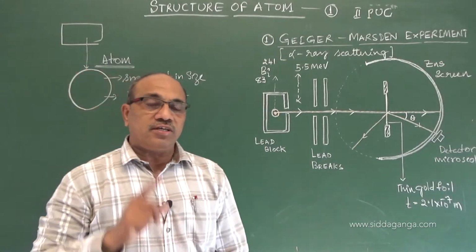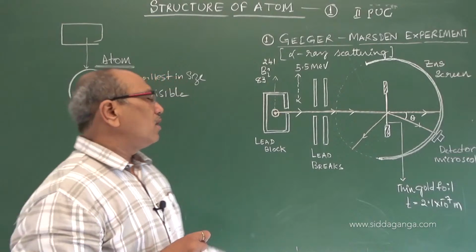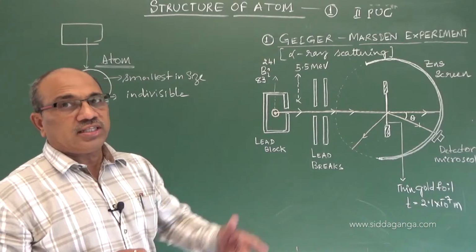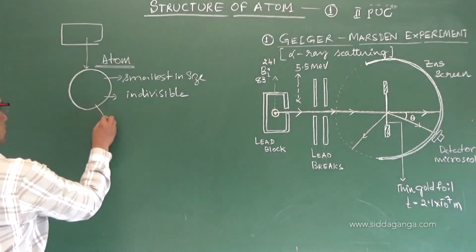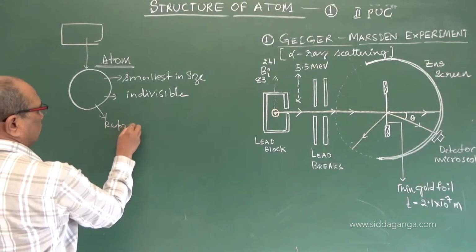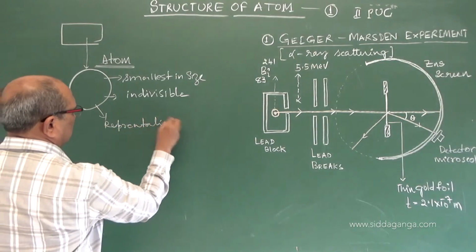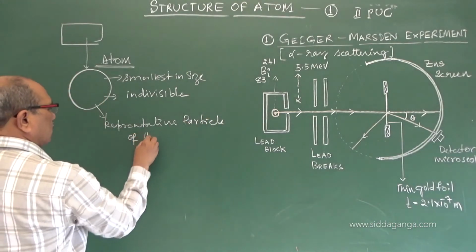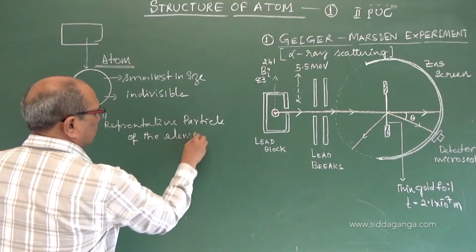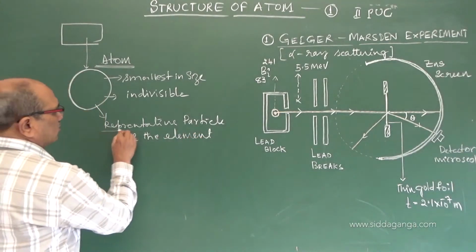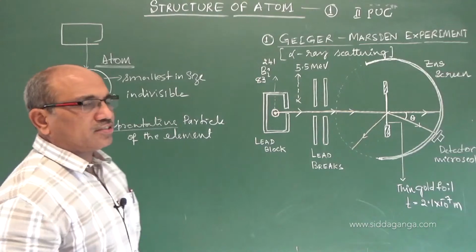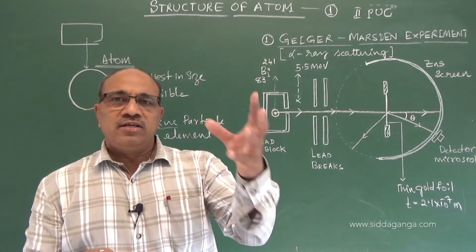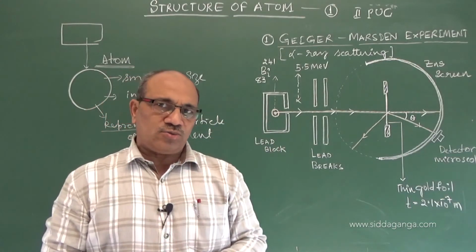According to Dalton, it is the smallest in size. We cannot think of a size smaller than that. And it is the representative particle of the element to which it belongs. I hope you understood. Representative particle means it represents the element to which it belongs. If you are studying the atom, you are understanding the element to which it belongs.